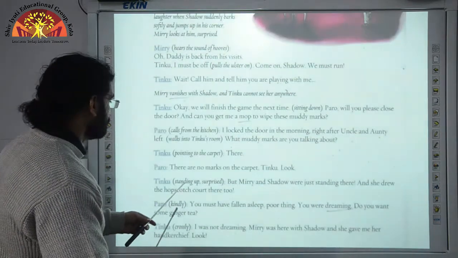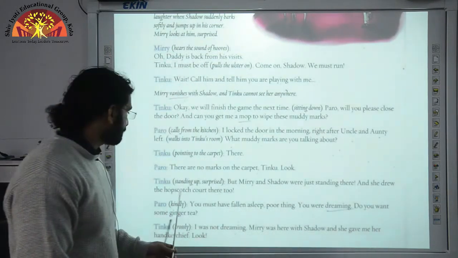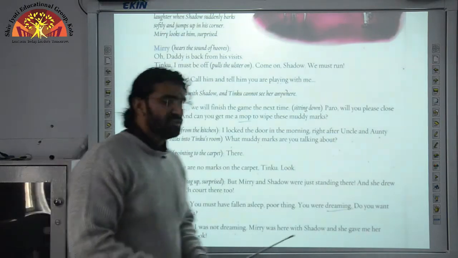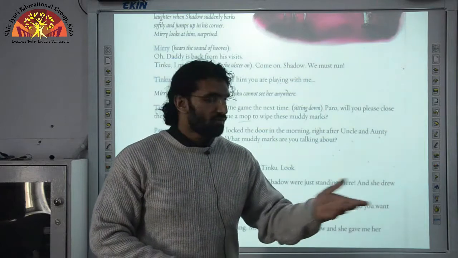Tinku, standing up, surprised, says, but Mary and Shadow were just standing there, and she drew the hopscotch court there too. They were standing here and we drew the hopscotch court also. Where did everything go?